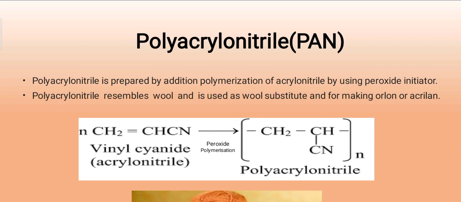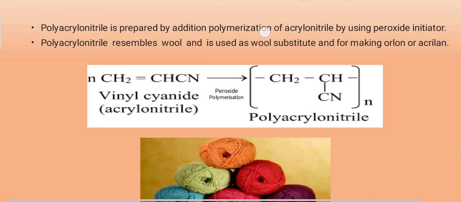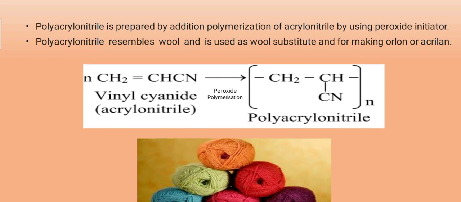Polyacrylonitrile is prepared by addition polymerization of acrylonitrile using a peroxide initiator, and it resembles wool and is used as a wool substitute and for making Orlon or Acrylan. n molecules of CH2=CHCN, vinyl cyanide or acrylonitrile, polymerized by peroxide polymerization give (CH2-CH(CN)) n times. It is called polyacrylonitrile.